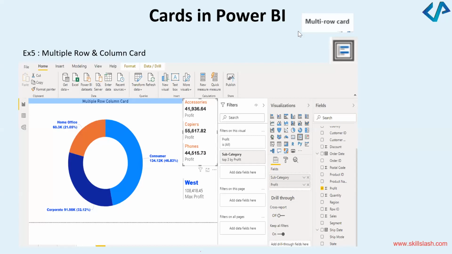Okay, somebody's asked a question: what is the difference between load and transformation of your data in Power BI? See, what happens is when you load your data, whatever data in Excel you have, you can use that data directly because you're importing it onto this Power BI Desktop version, right? If you transform, that means you can modify the data you have already imported. For example, you wanted to change the column names. So when you want to do such modifications, that is the main benefit. Okay, does that answer?